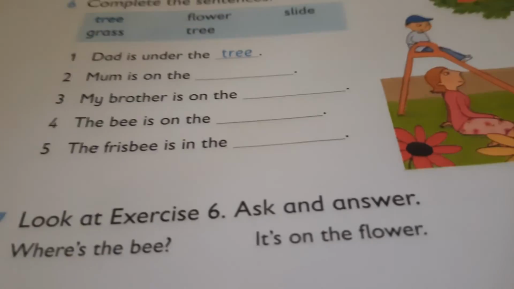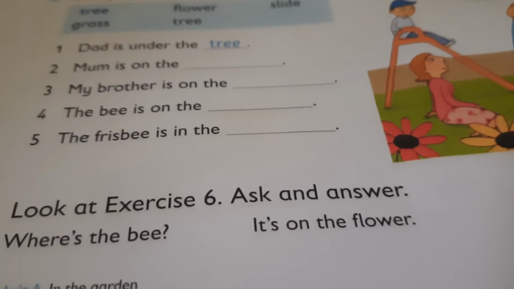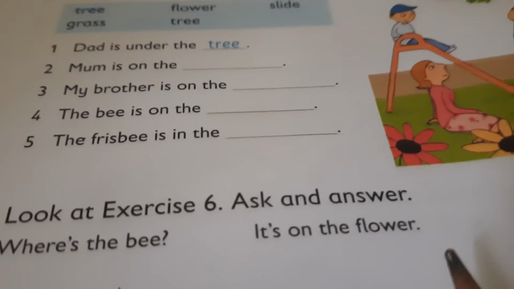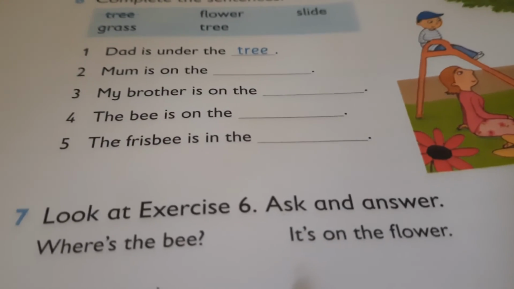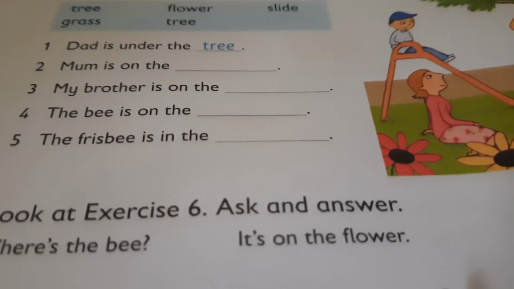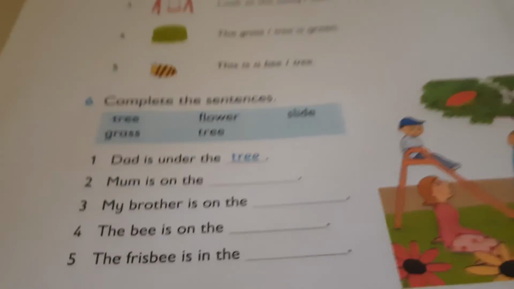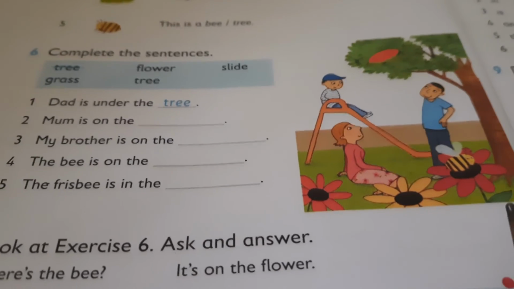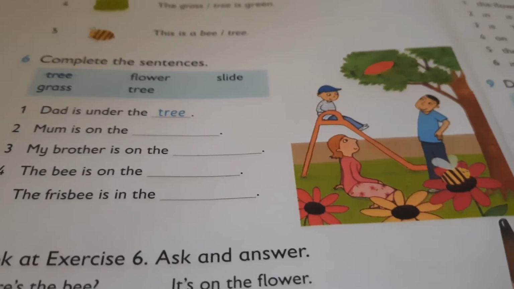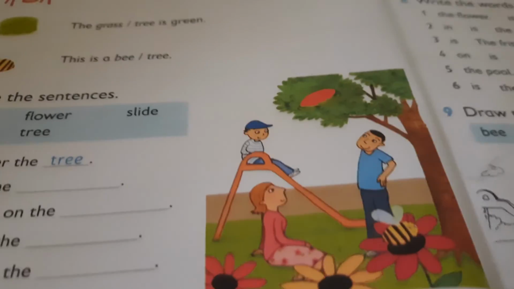Now look at exercise 6, ask and answer. Where is the bee? It's on the flower. Now where is the mom? So in such a way I will ask you the questions in the online session.